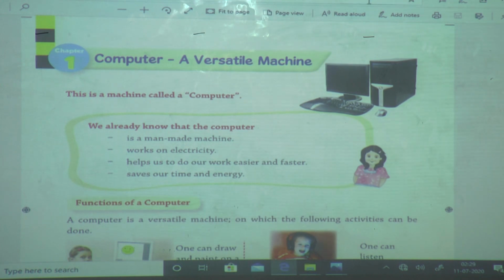Suppose our teacher gives one example to solve to us and to the computer also. Then who can solve fast? Nice, computer. Computer can solve fast and without any mistake. And computer saves our time. Computer can do any work very fast.